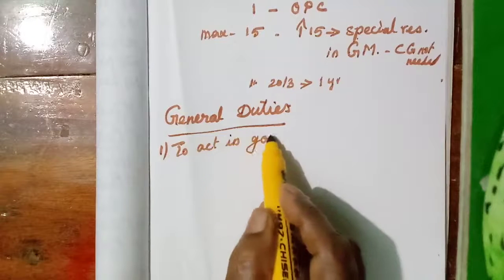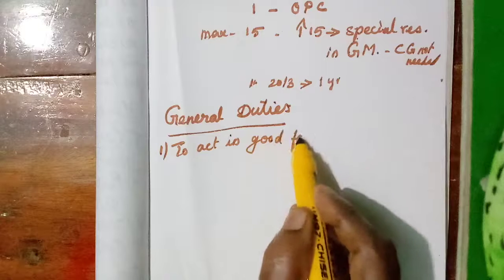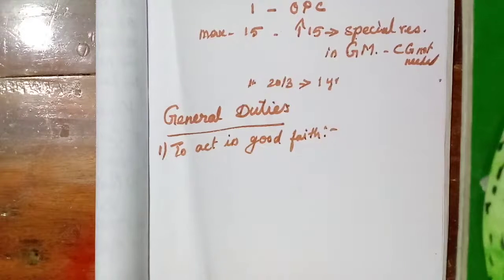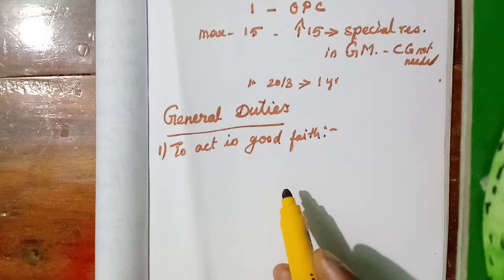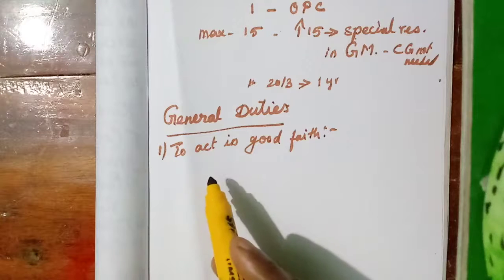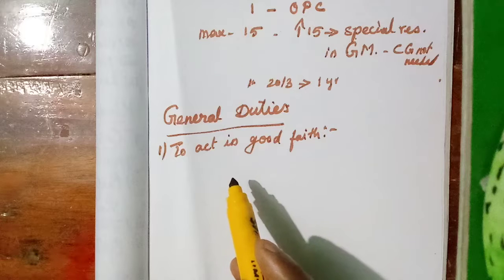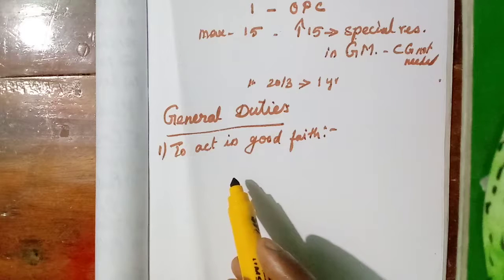That is needed for any job, isn't it? We have to act in good faith. Faithful discharge of duties, we say, isn't it? So all the directors have to act in good faith. They must show active interest in the performance of the company.